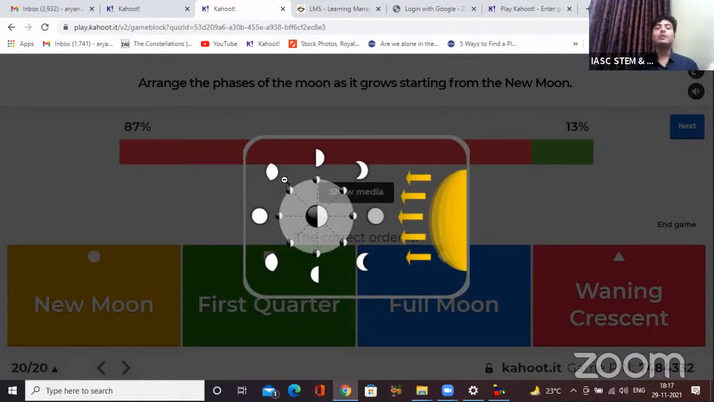Waning means the moon is now decreasing in shape. So here you see it was full moon, then it becomes gibbous. It has decreased in shape. Then it becomes half. Once again, it has decreased. And then it is crescent. It has decreased. So this is waning crescent that will come at the end. I hope this cycle will help you remember how the moon phases proceed.